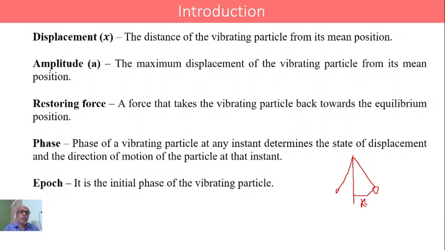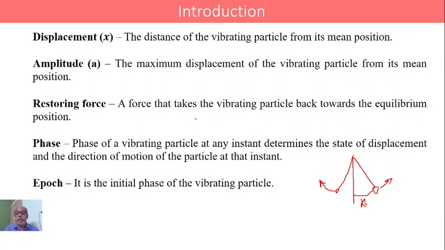Coming to amplitude, the maximum displacement of the vibrating particle from its mean position is called amplitude. The particle may move further, and from the mean position, the maximum distance traveled by the particle in one direction, either to the left or to the right, is called its amplitude.